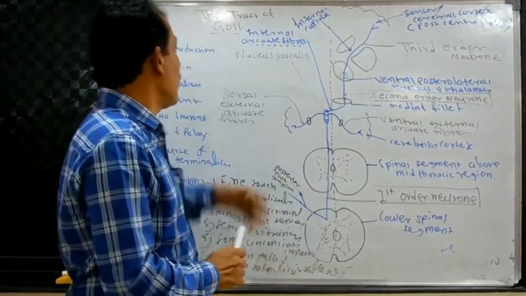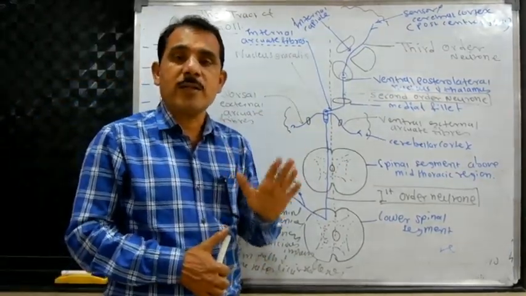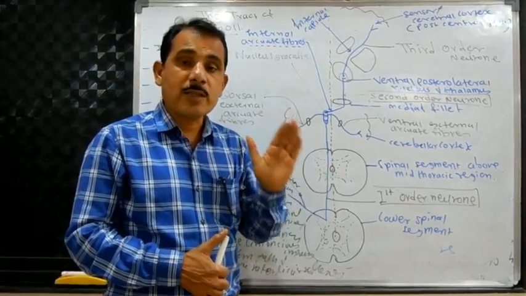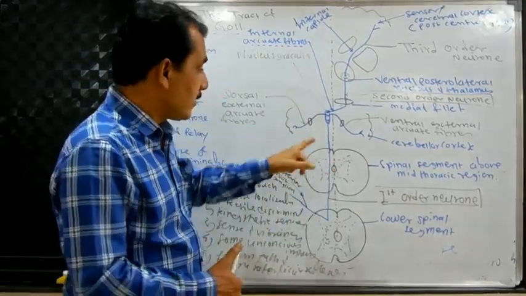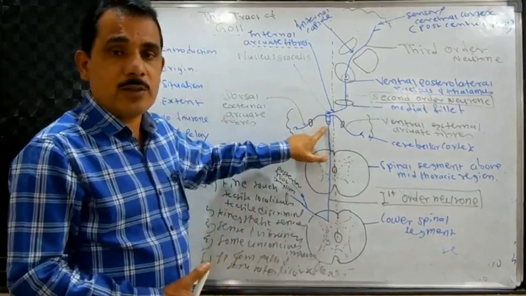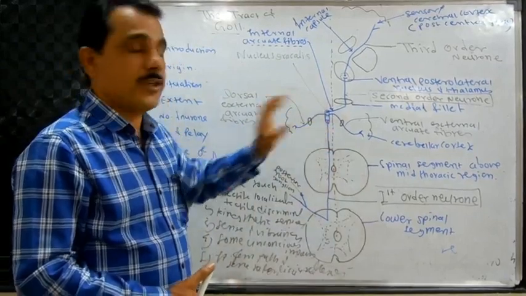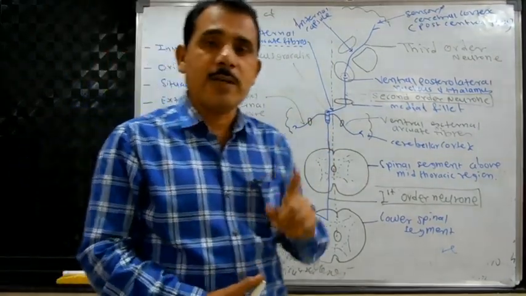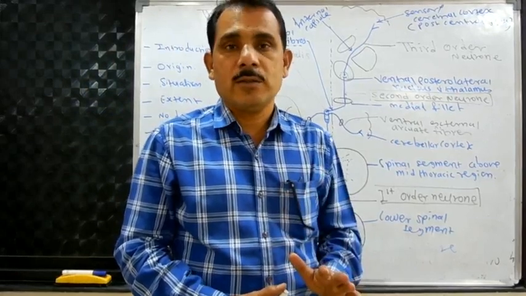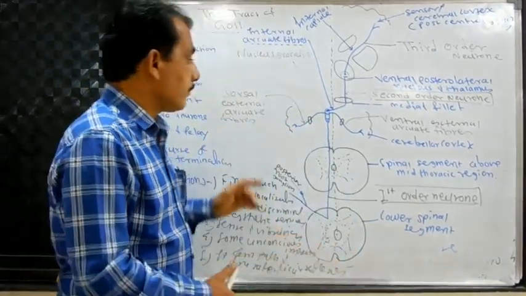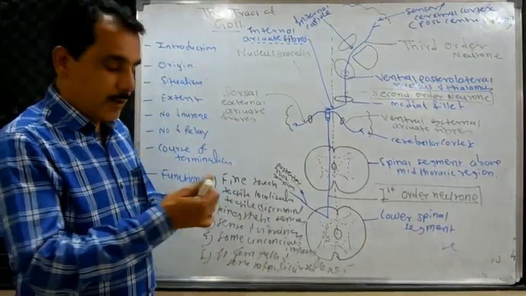And that is the tract of Gall. The tract of Gall is also called the fasciculus gracilis. Fasciculus means bundle, gracilis means its first termination occurs into the nucleus gracilis, and the first relay takes place here. So that's why it is called the fasciculus gracilis. This is the tract of Gall. You understood? Now, after that, we will try to see the tract of Burdach.